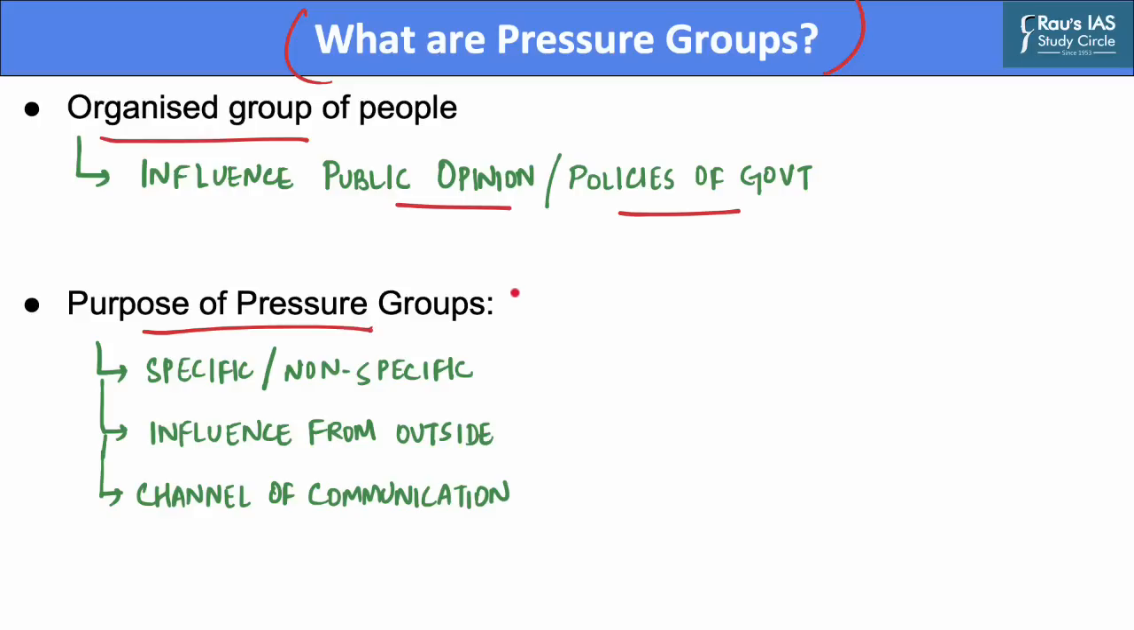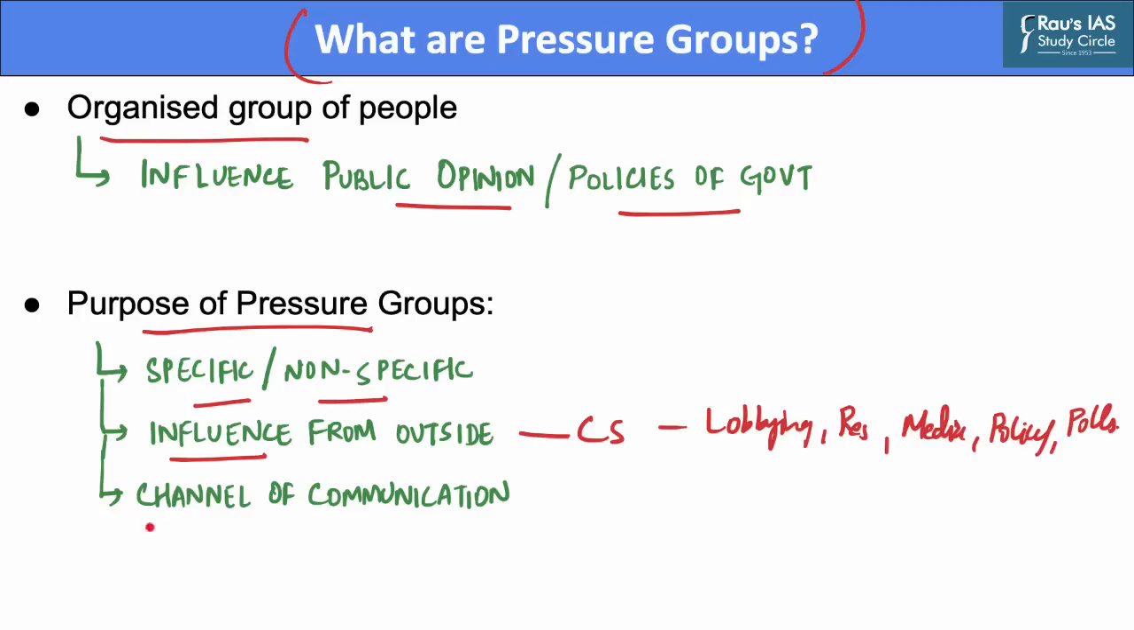Although some pressure groups were set up for the specific purpose of influencing government policies, there are many pressure groups that exist for other purposes and only engage in politics as a secondary or an associated activity. As pressure groups exert influence from the outside, they do not put candidates up for election. In that sense, pressure groups remain a part of civil society. These groups use various methods to achieve their aims such as lobbying, research, media campaigns, policy briefs, and polls. Therefore, pressure groups can act as a channel of communication between people and government.